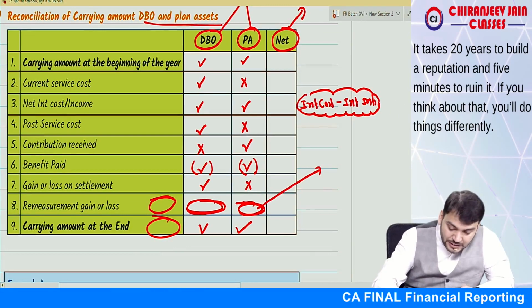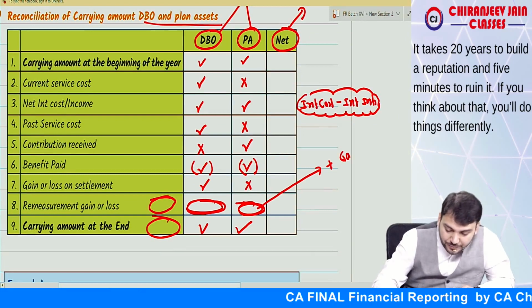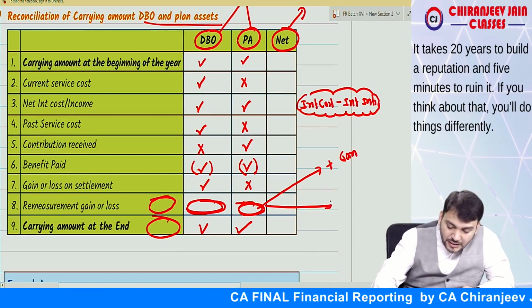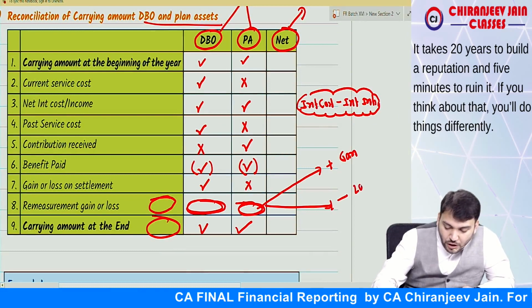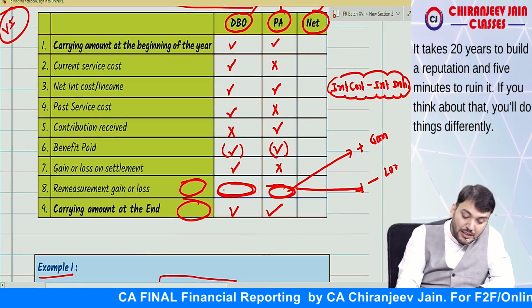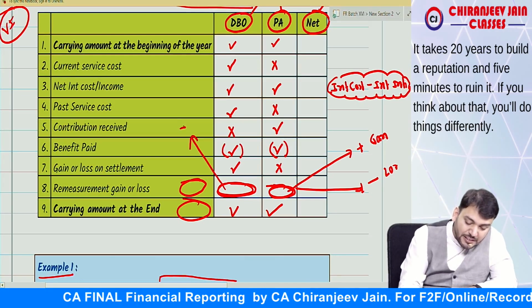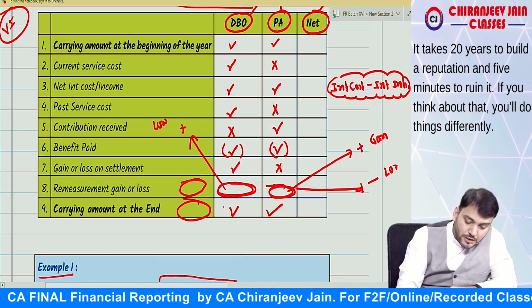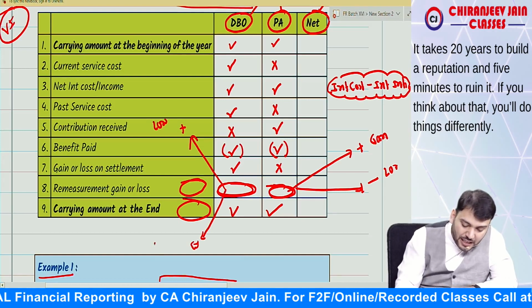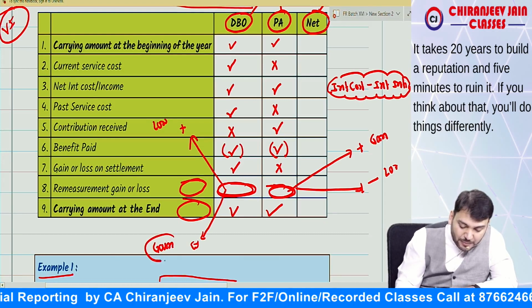If this is positive, then gain. If this is negative, it means loss. But here it is the opposite. If the liability is increasing, if this is plus, then this is loss. If this is decreasing, then gain. Understood? This is also a special point.